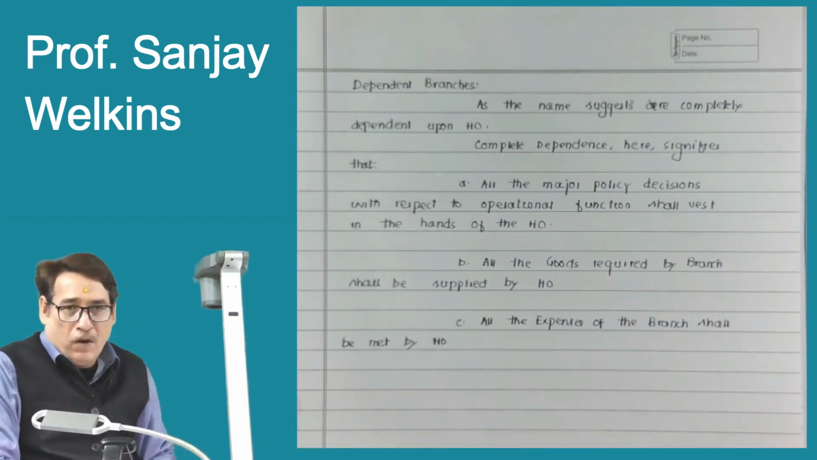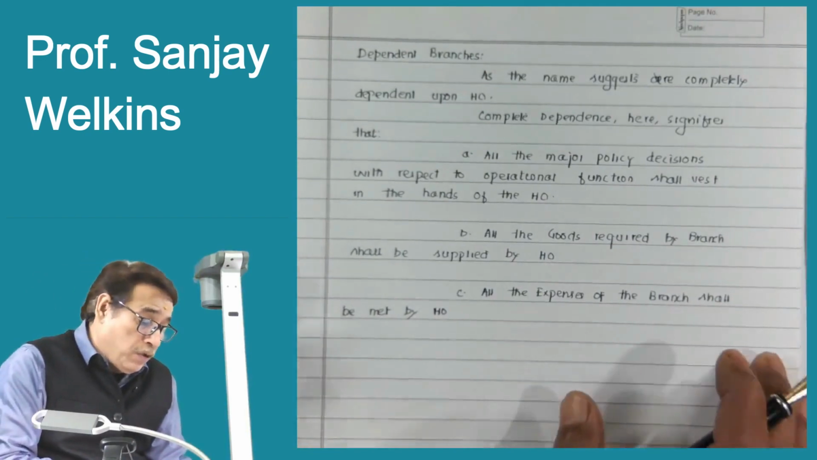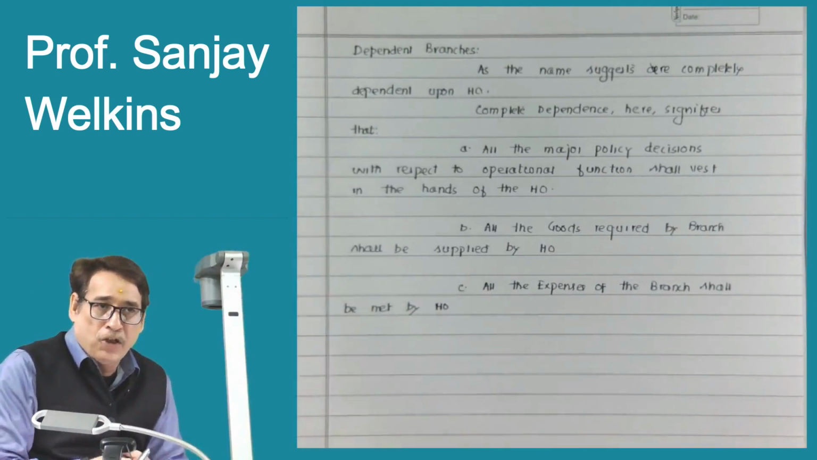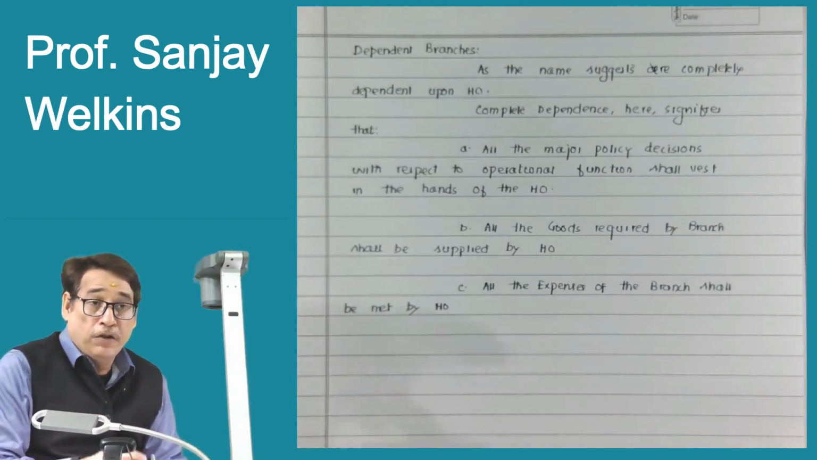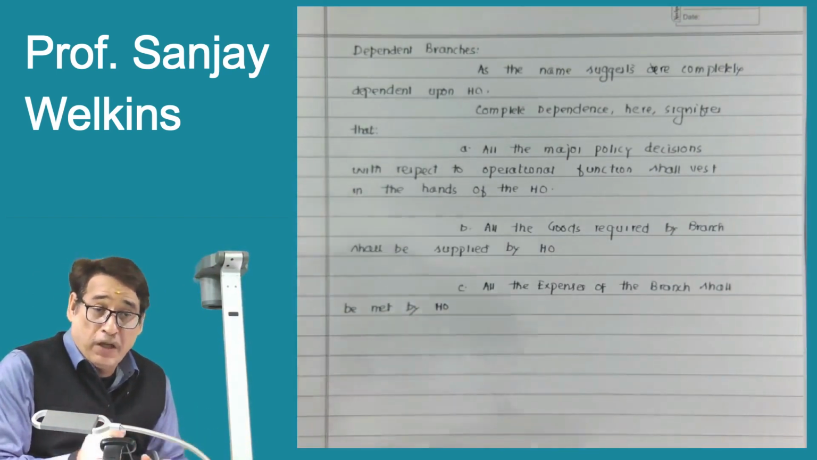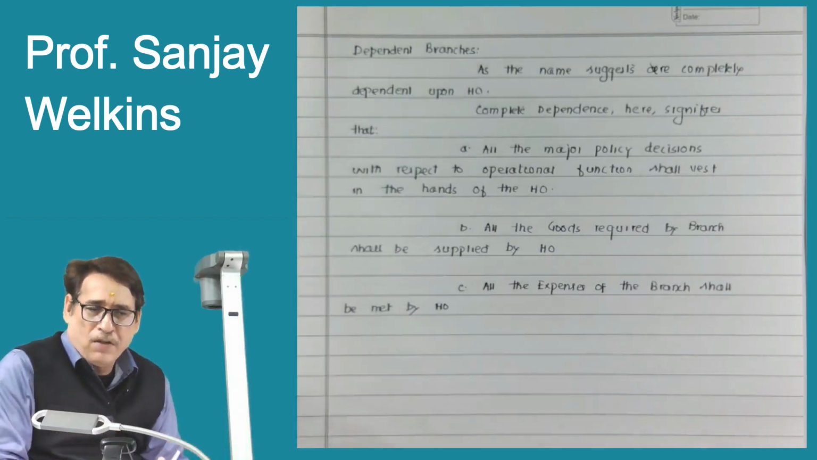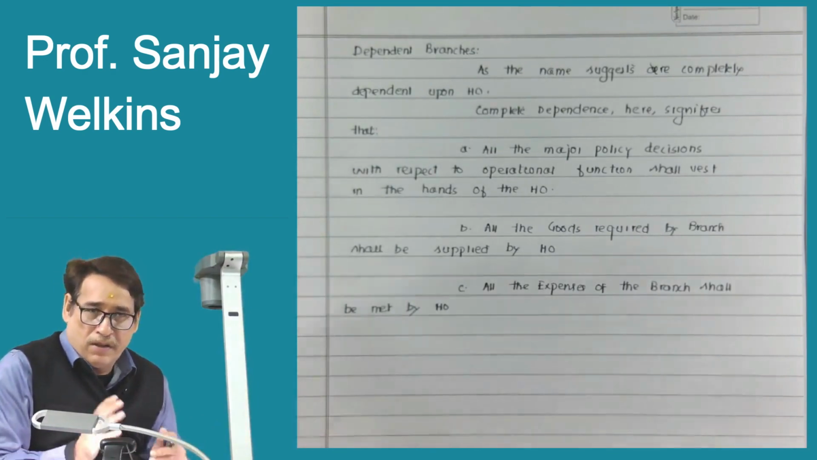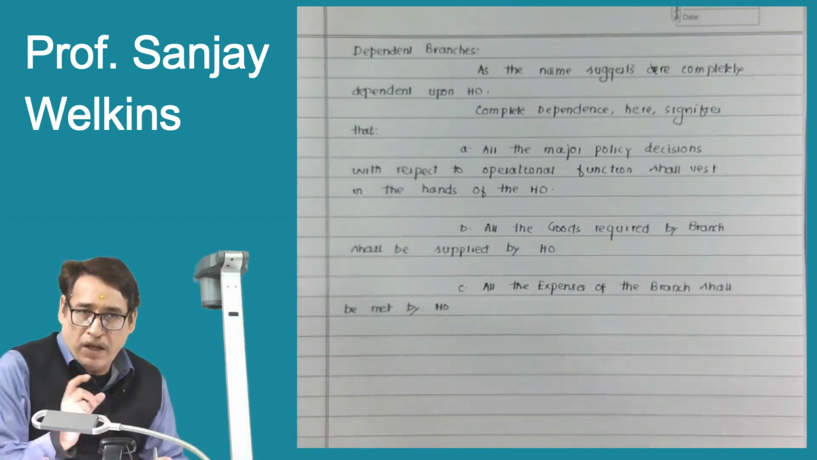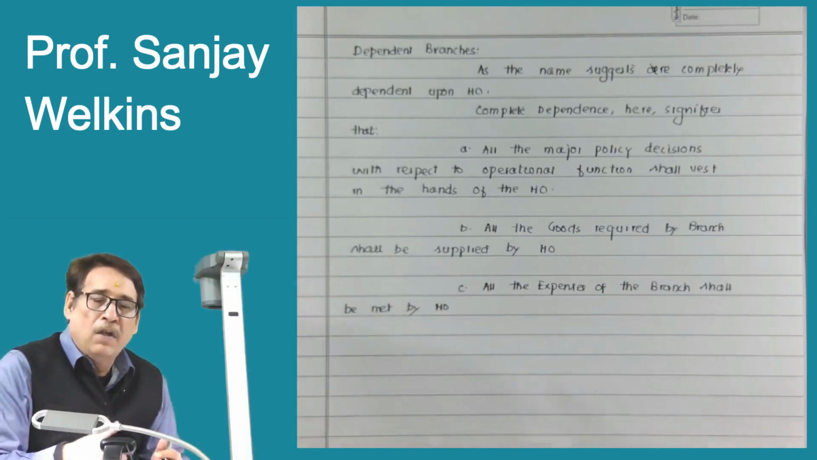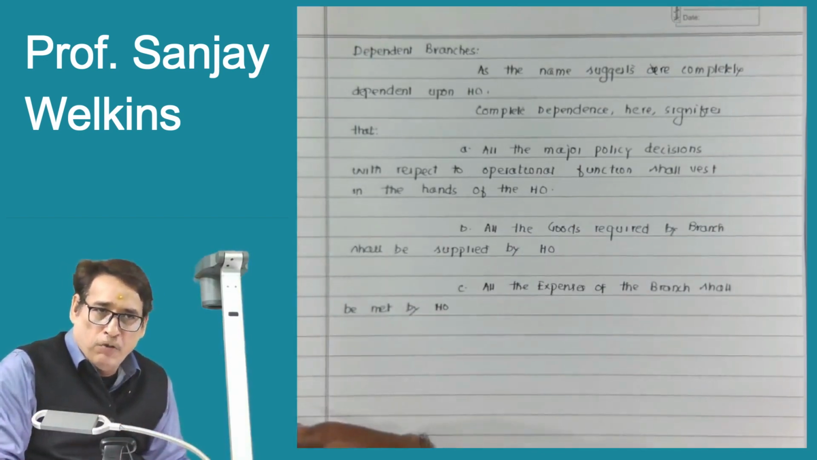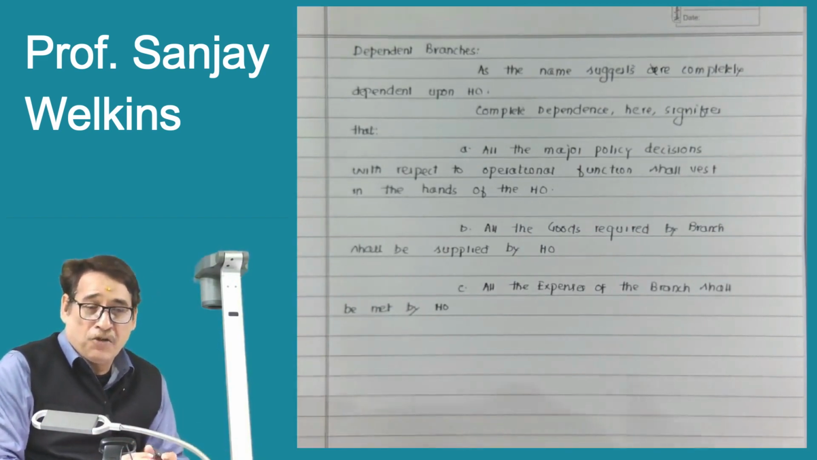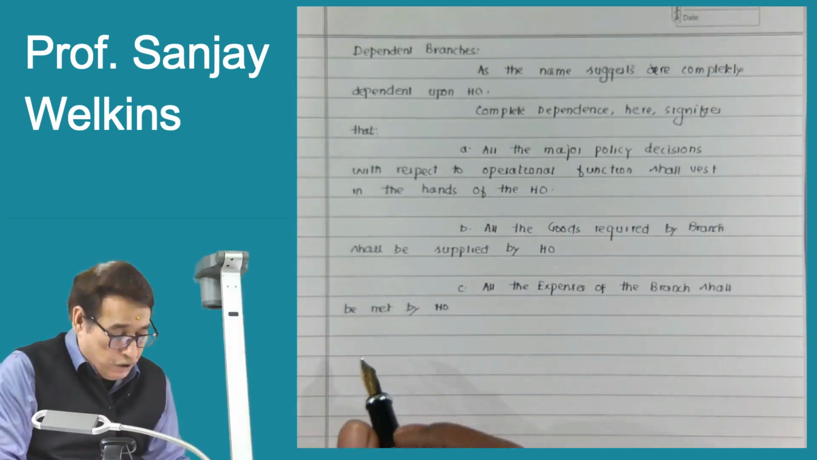So if all the major policy decisions are in the hands of the head office, all the goods required by the branch will be supplied by the head office, all the expenses of the branch will be met by the head office, then what is the branch supposed to do? The branch manager, or simply the branch, is expected to execute the instructions forwarded to them by the head office, do as much sales as possible, collect the cash and send it back to the head office.